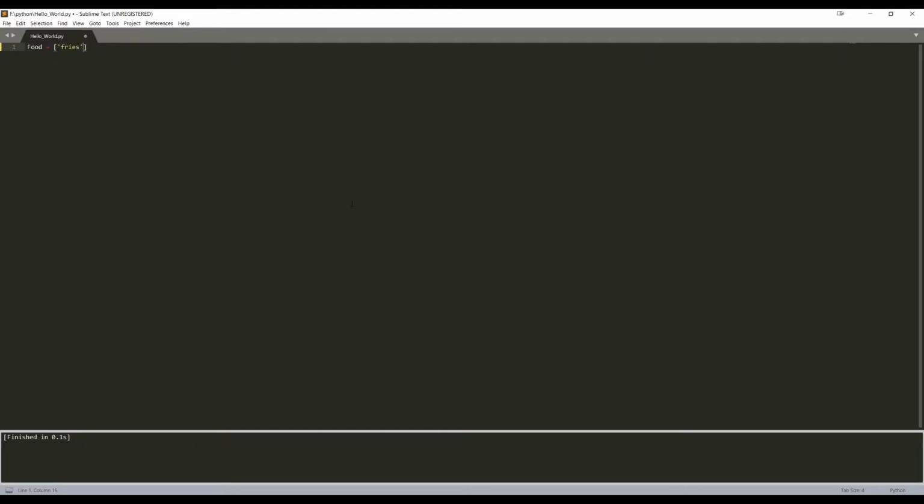fries, hot dog, burger, and shake. And then with that, if we did a print food, and we did a control B, we would get the list of all of the stuff in there. So fries, hot dog, burger, shake. And with that, that's our list.